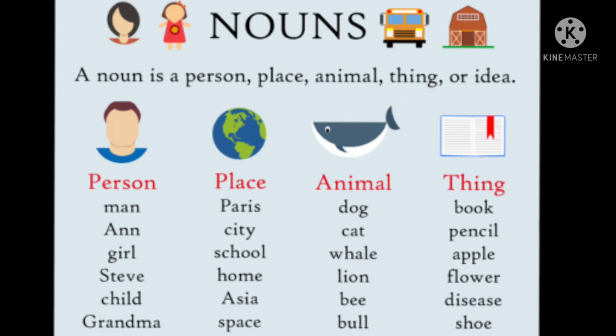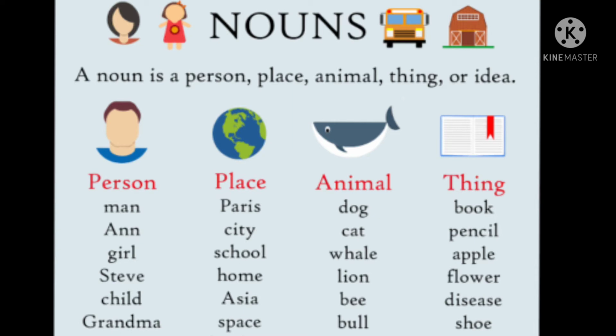Like we are using man for male. We use girl for female. And Steve is the name of a particular person. Child for a small child. Grandma for granny. So all these are naming words, names of people.